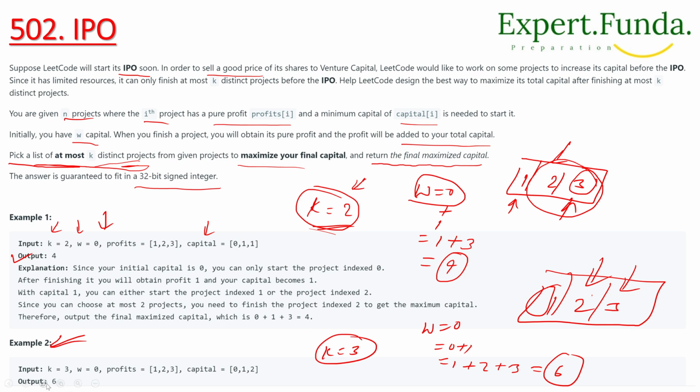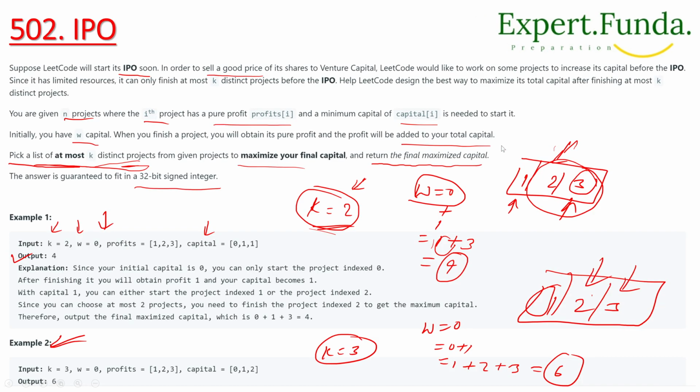So this is what we have to do in the programming section, and then we will implement it. As you can see in the first example that we have seen, we have to select either 1 or 2.